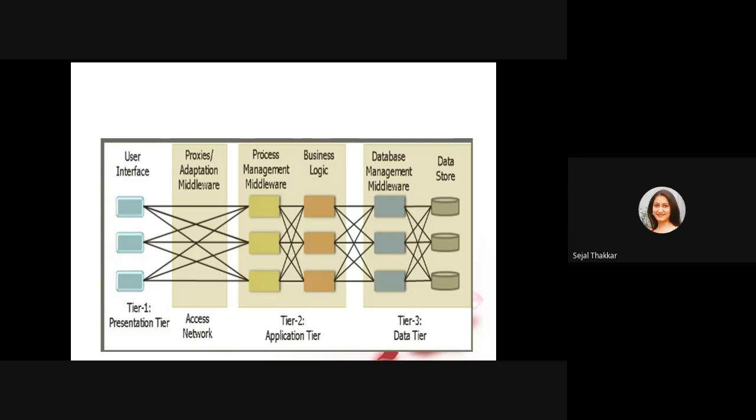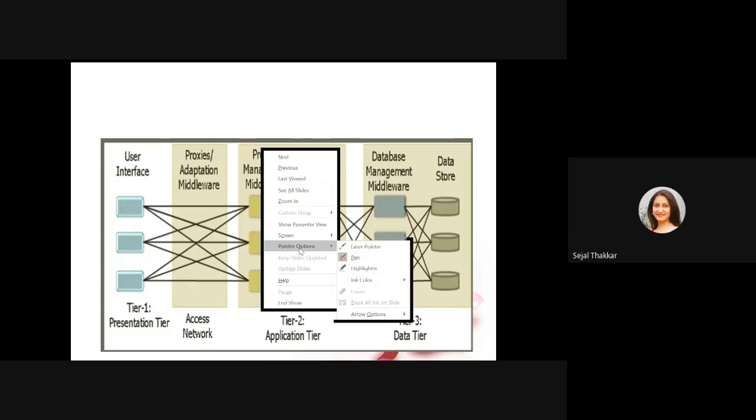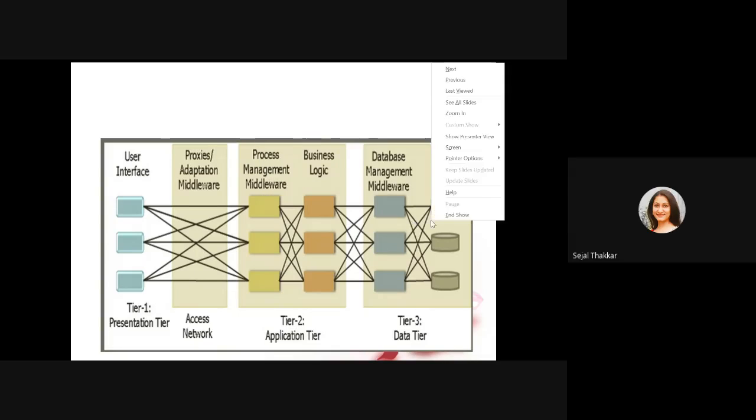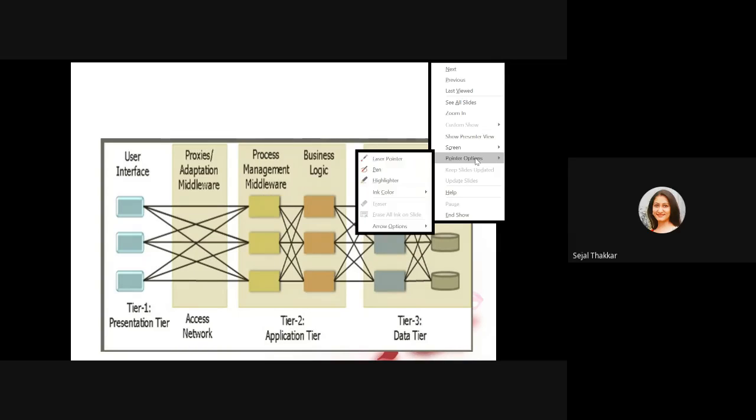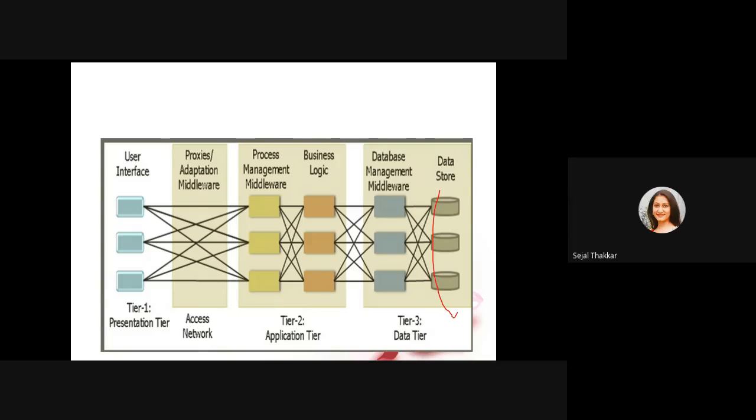That is going to proceed here, and from that procedure, you are going to get your data from the database. You can see here, from this database, you can fetch your data. So the user will fire the query. The proxy adoption middleware can send this query to the business logic. Process management middleware handles it, and database management middleware will pass this query to the data store, and it will reply to the user as per their request.